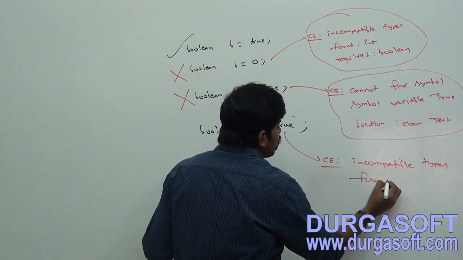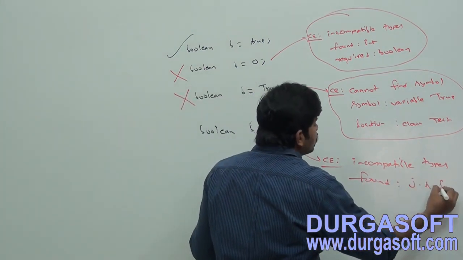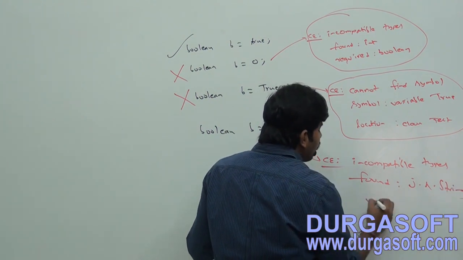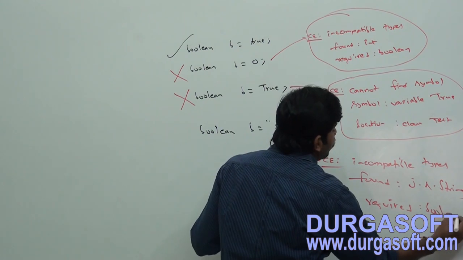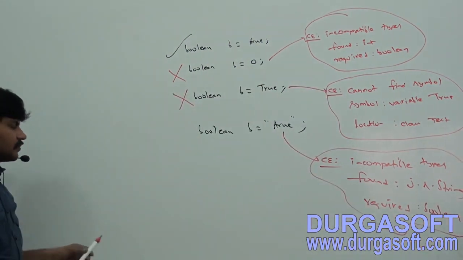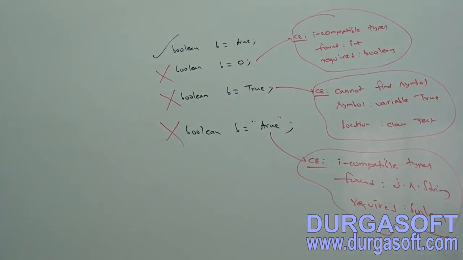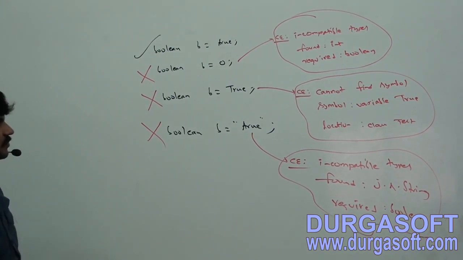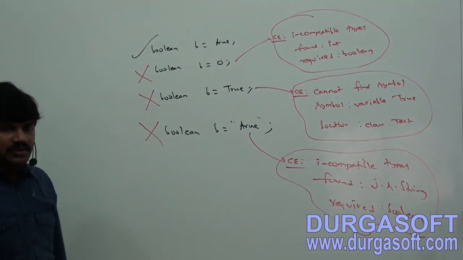Incompatible types, found java.lang.String, required boolean. That is the compile time error we will get. Take all these things. Boolean literals: the only allowed values for the Boolean type are true or false.